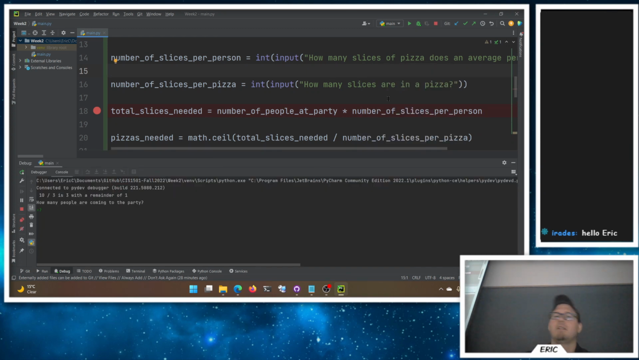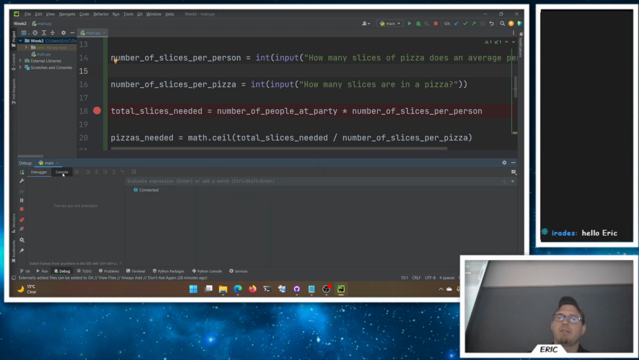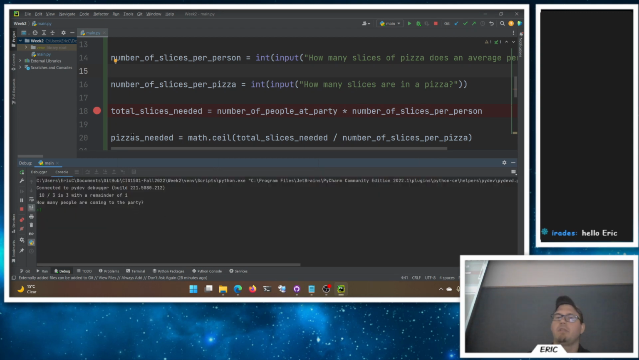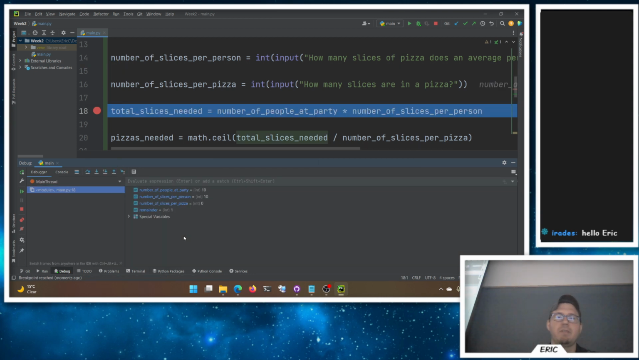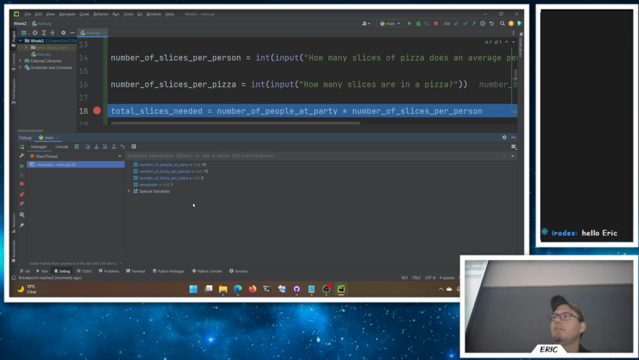So we'll debug it here. We'll find out what's going on. I get now the console tab and the debugger tab. The console tab is where all my prompts are still. So we have 10 people, and 0 slices and a pizza. Now it goes to the debugger tab for me automatically, and it sits and waits. It's about ready to run line 18. It hasn't yet. And then I get to see all of the values of my variables here.